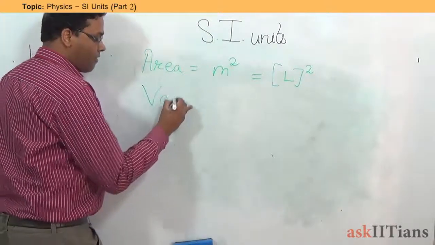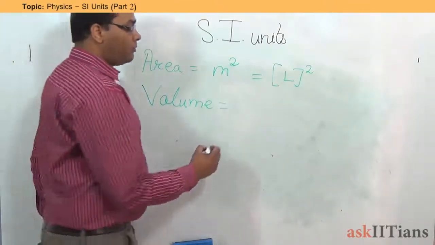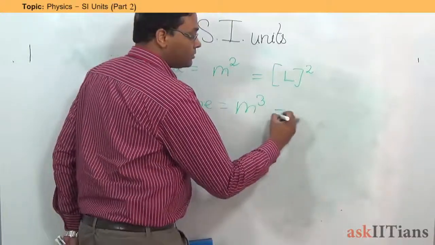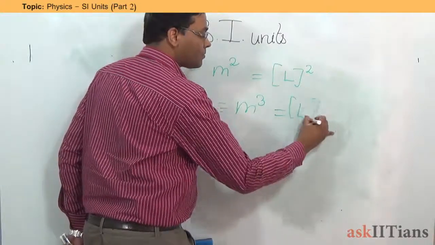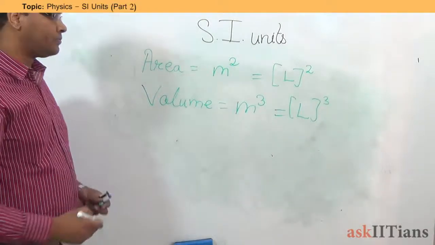Similarly, volume. Volume has a unit meter cube, so its dimension is going to be L cubed. Either you put it outside or inside the bracket, it doesn't matter.